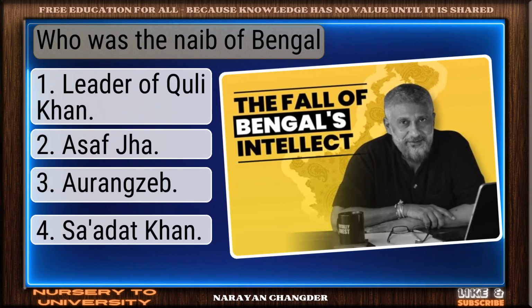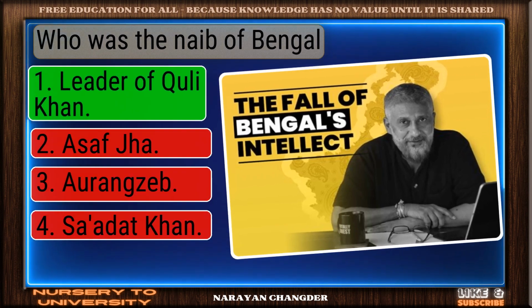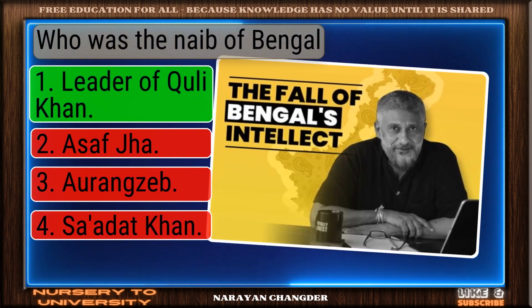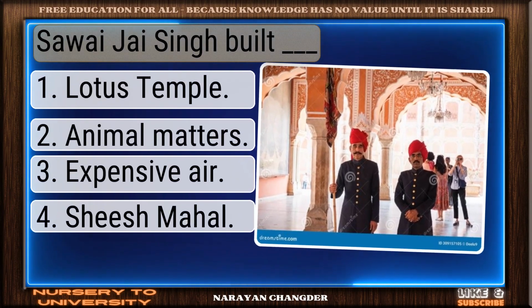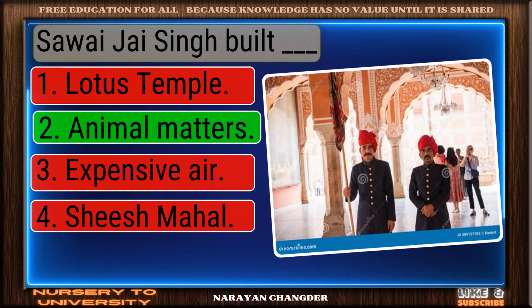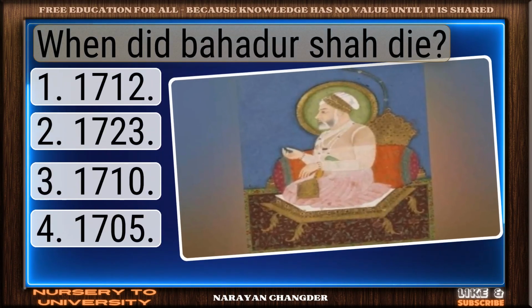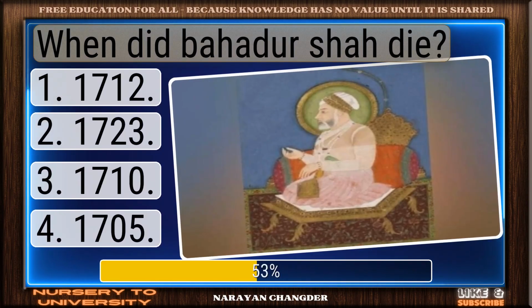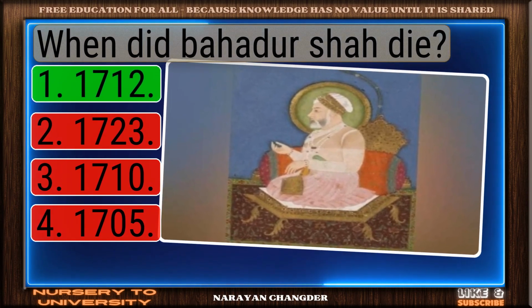Who was the Naib of Bengal? Good thinking. Murshid Quli Khan is the right answer. Sawai Jai Singh built dash. Valid point. Observatories is true. When did Bahadur Shah die? Great job. 1712 is the accurate answer.